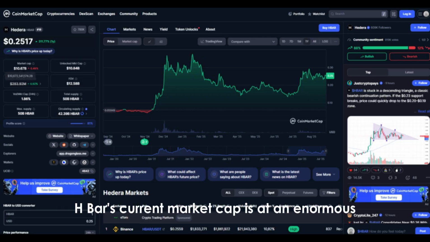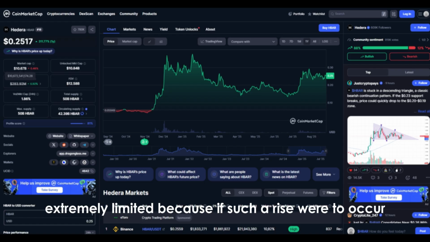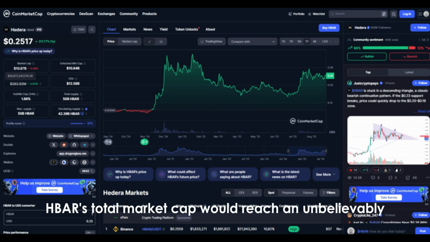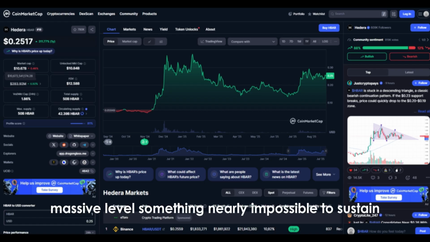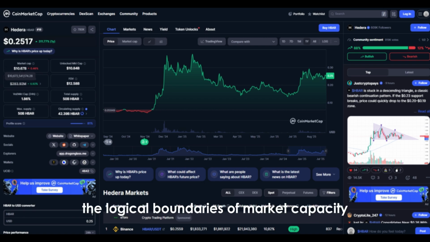Hbar's current market cap is at an enormous level of $10.67 billion. This makes the likelihood of Hbar achieving a 100x increase extremely limited, because if such a rise were to occur, Hbar's total market cap would reach an unbelievably massive level, something nearly impossible to sustain in terms of market size and liquidity. In other words, a 100x rise from Hbar's current position would surpass the logical boundaries of market capacity, making it practically impossible from an investment standpoint.